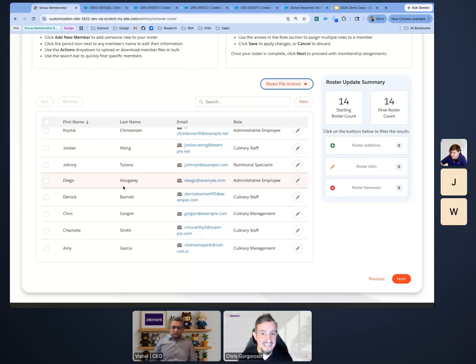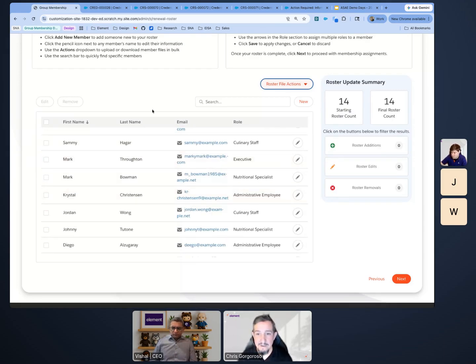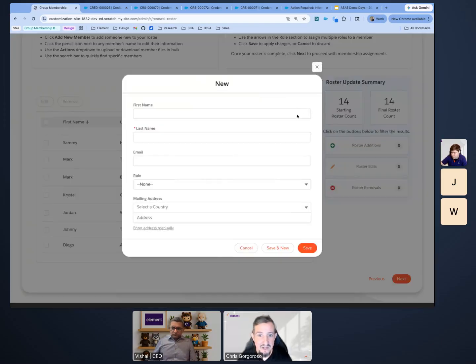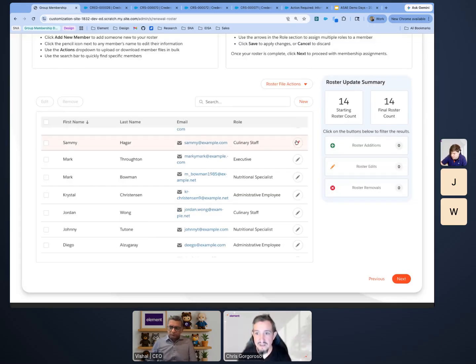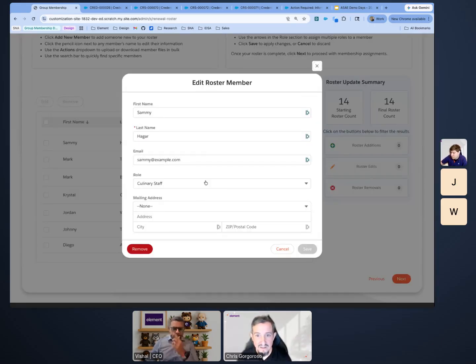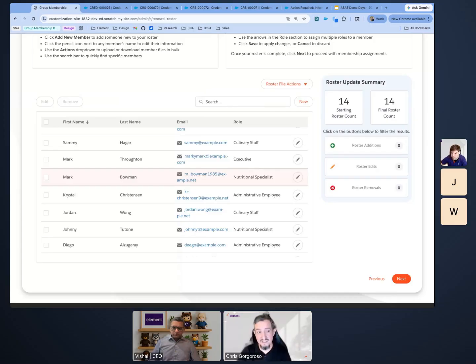Diego looks at it, says, yeah, no, I mean, this isn't right. I want to make some updates. And he has the ability to add new members. Again, this is a form that you get to define the values that go in there. He can edit the members that are in there, remove members. I always get the question after I say that, oh, what happens when you remove? Does that actually delete it from the database? It does not. You get to define what happens.